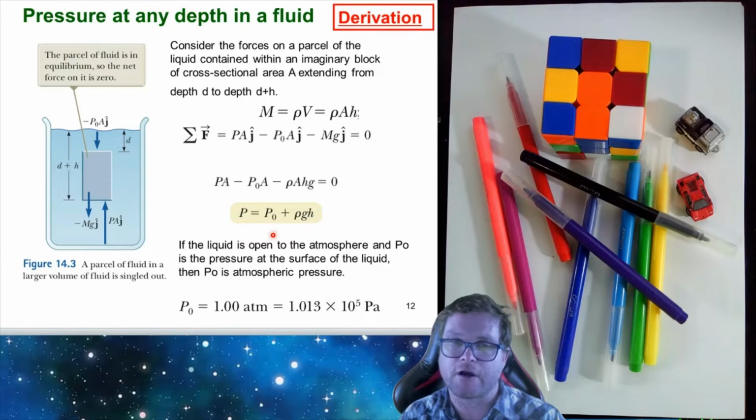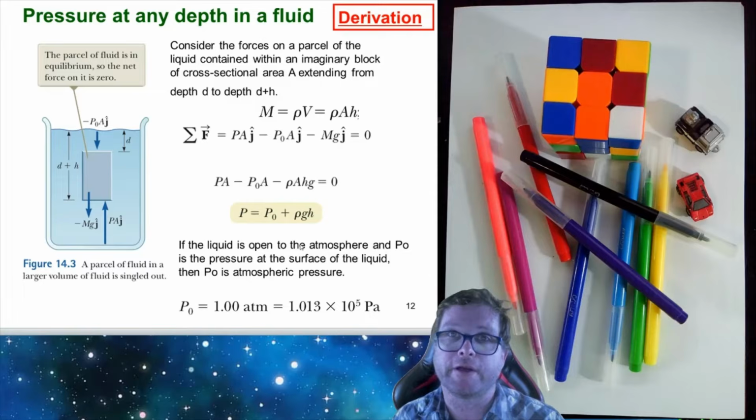An interesting consequence of this equation that we derived is you can see that the pressure is just a function of different parameters. That's P naught, the atmospheric pressure. It depends on the density of the liquid, and it depends on the height that we are at. And this is an interesting result because in this equation there are no terms referring to the shape of the container. The pressure depends mainly on the height.